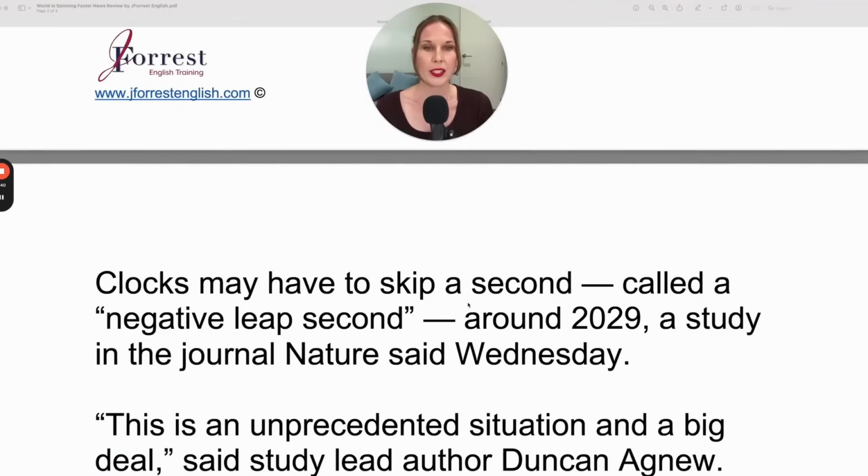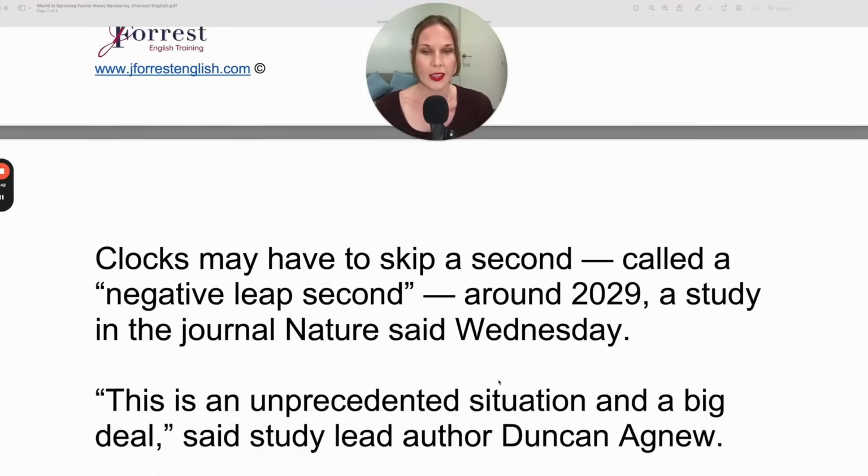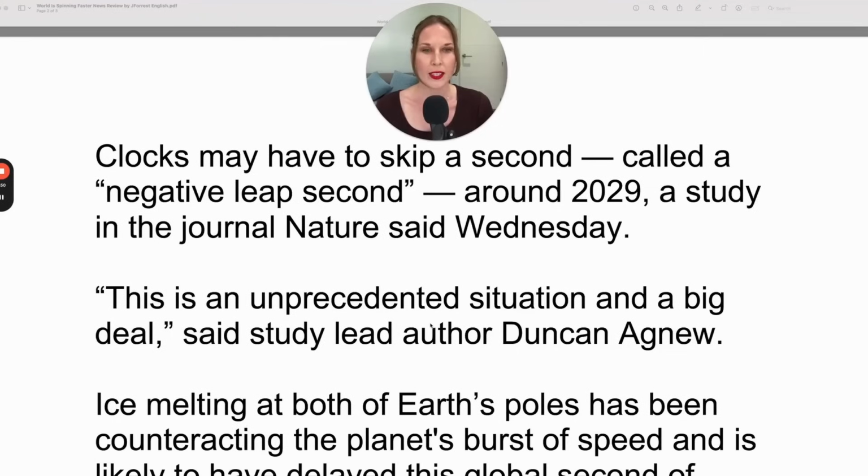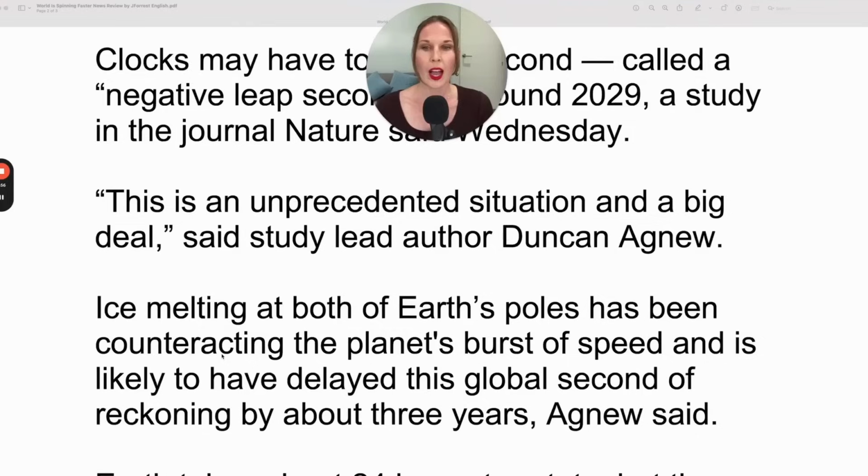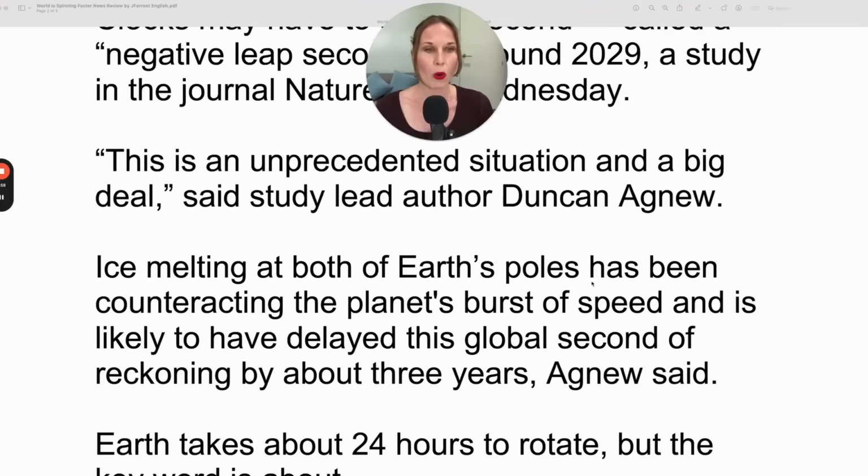Clocks may have to skip a second, called a negative leap second, around 2029, a study in the journal Nature said Wednesday. This is an unprecedented situation and a big deal, said study lead author Duncan Agnew. Ice melting at both of Earth's poles has been counteracting the planet's burst of speed and is likely to have delayed this global second of reckoning by about 3 years, Agnew said.